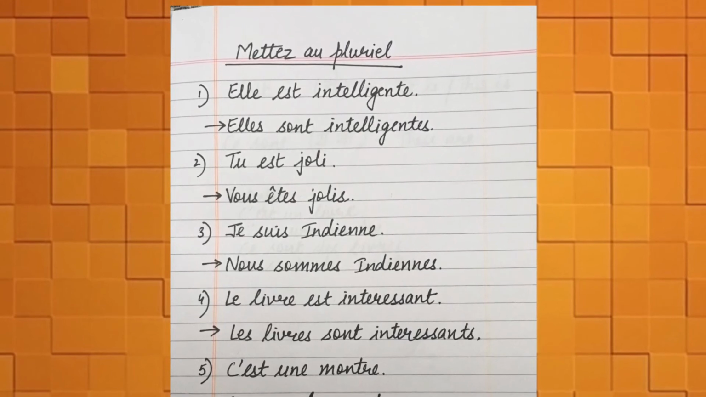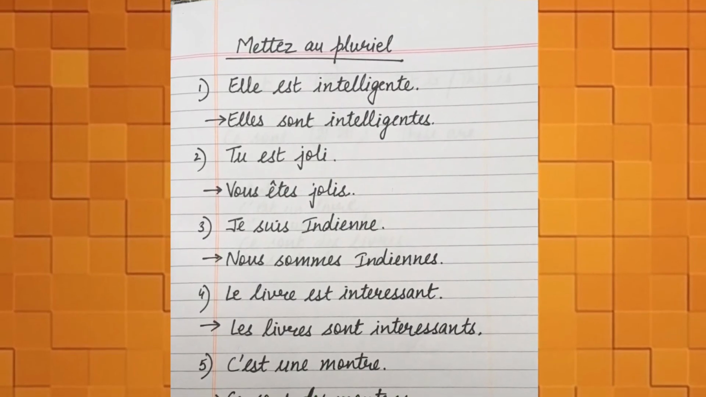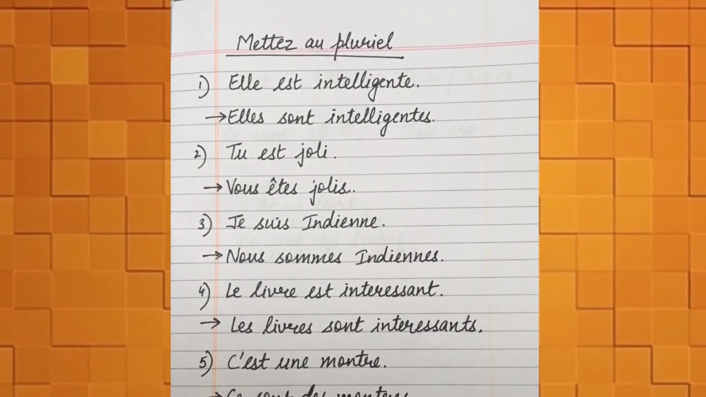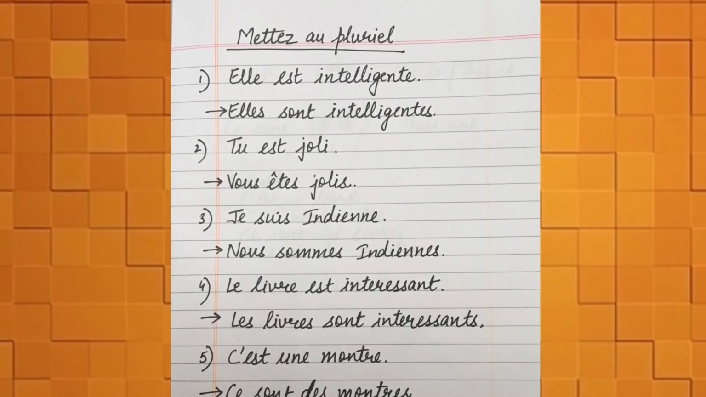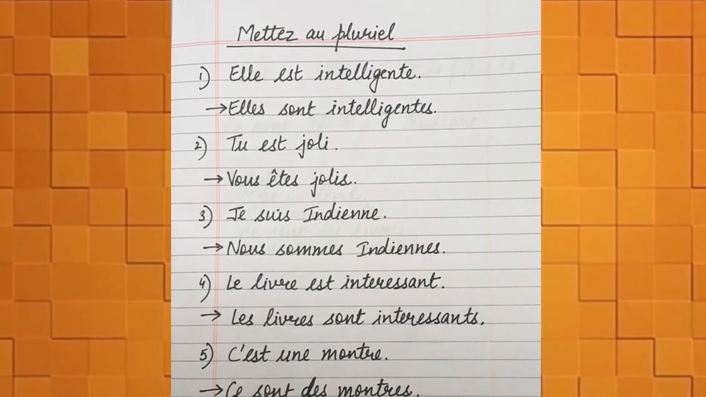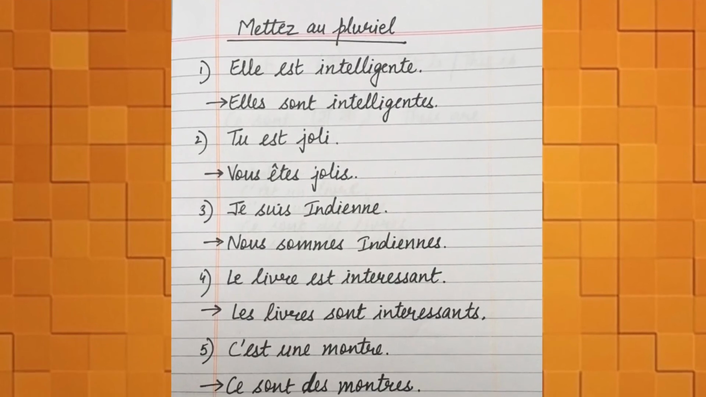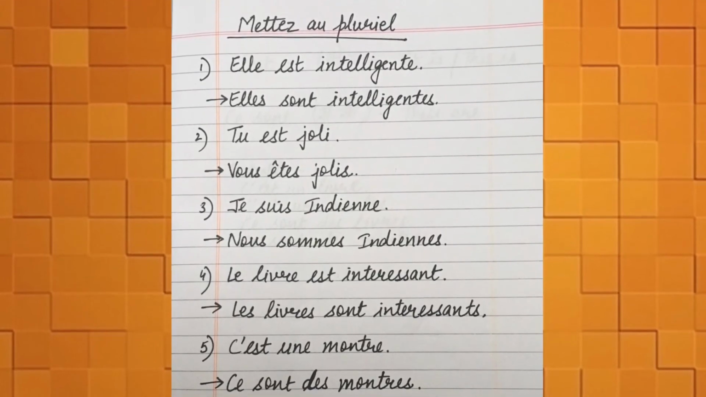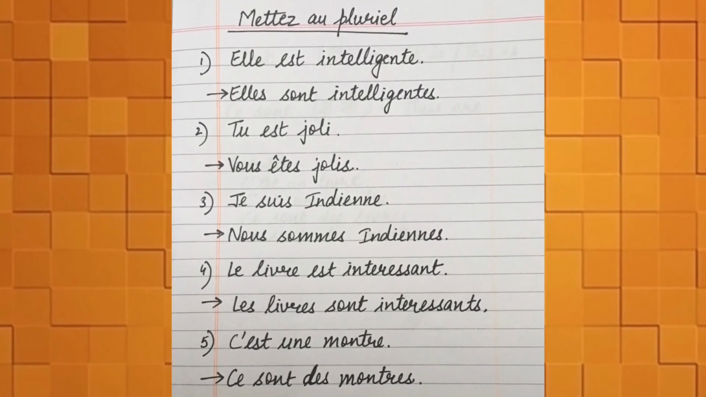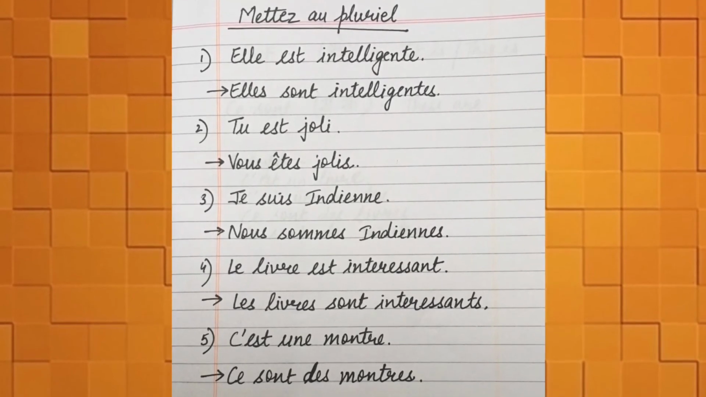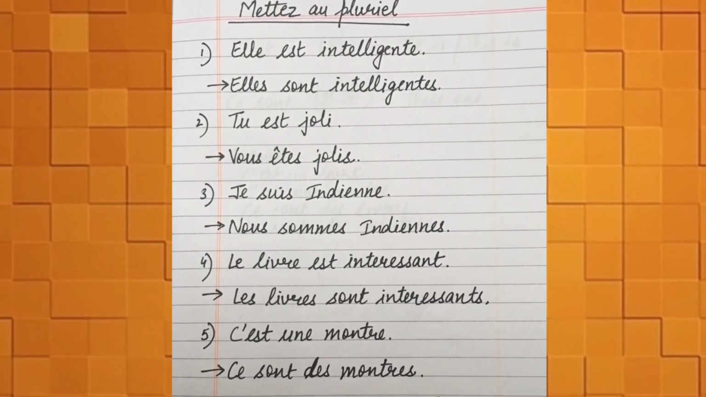See, the very first sentence is elle est intelligente, means she is intelligent. And to make it into plural form, you will write elles sont intelligentes. See, elle we have put an extra s and made it plural. Then est changes into sont and intelligente changes into intelligentes with an s. So the sentence is now changed into plural one. She is intelligent, they are intelligent.